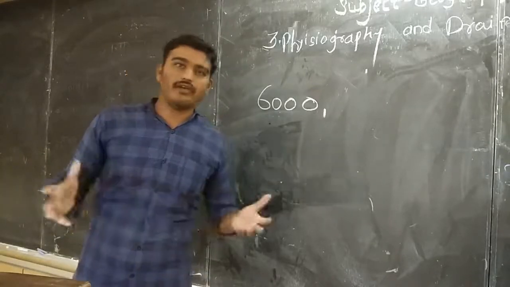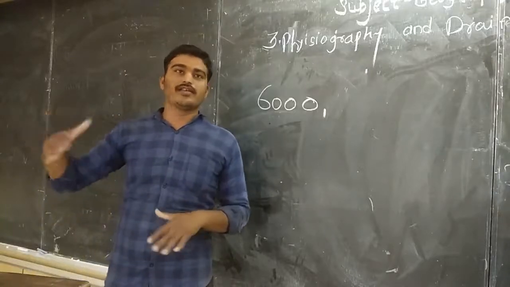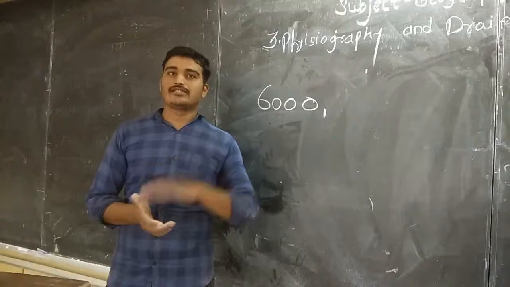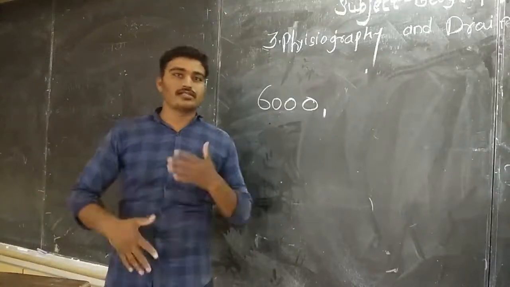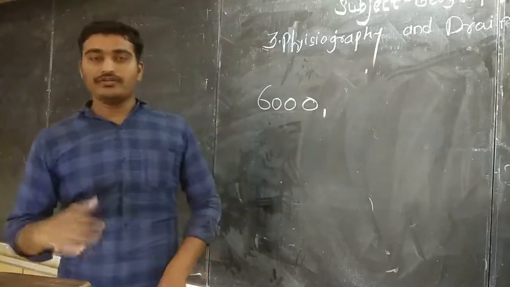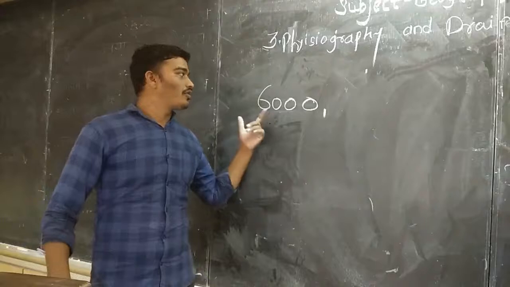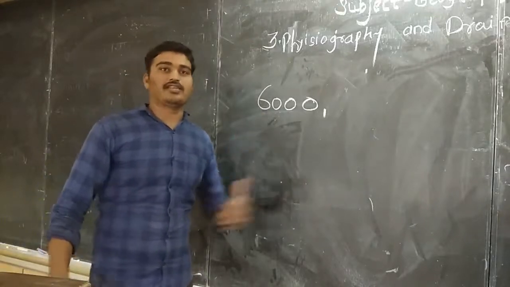Because everywhere the land height is not uniform. In some areas it is high or less. So exactly we want a plain area, so we start measuring the height from the sea level. So altitude means the height we are measuring. So more than 6,000 altitude, in which area can we see it in India?